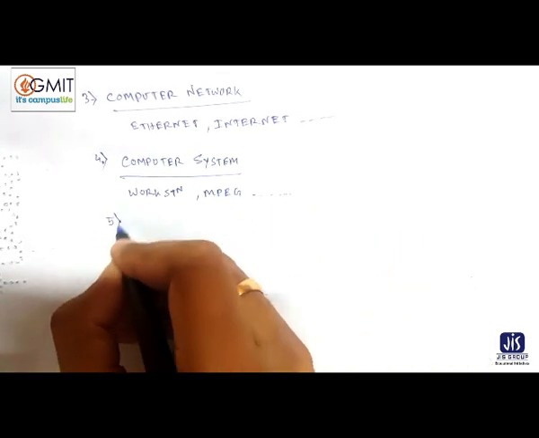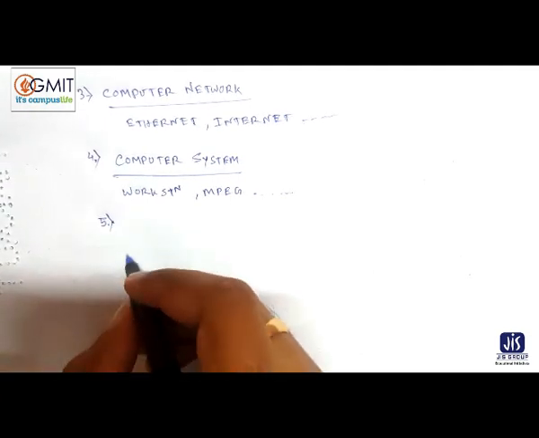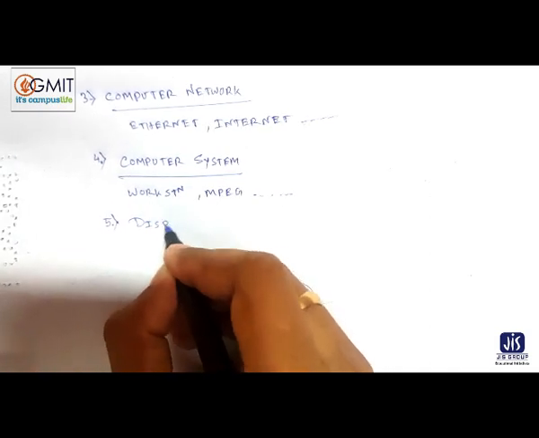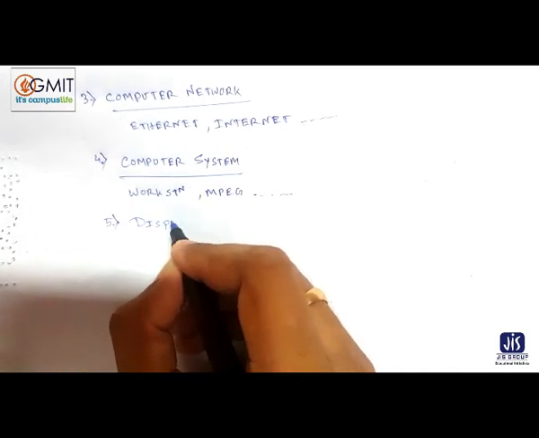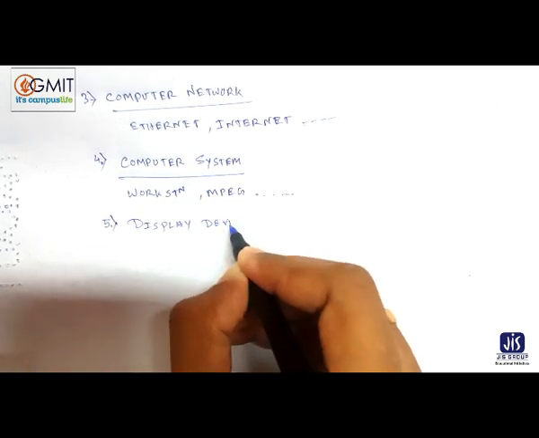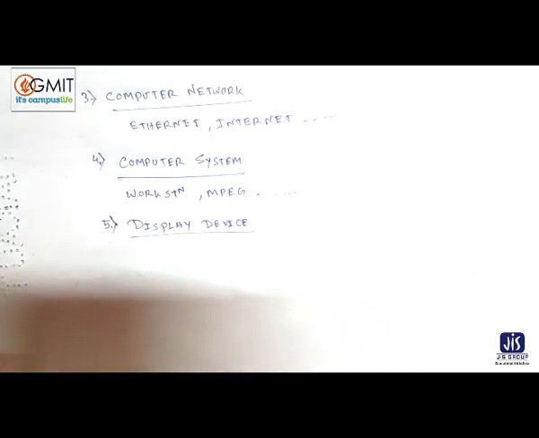And lastly, number 5, that is display device. This is also required for our multimedia system. What are these?